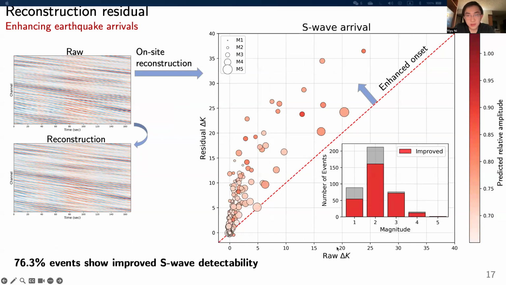The improvement on the S-wave window is more significant, especially for those events larger than magnitude. About 75% of all events show an improved kurtosis from the noise window due to the higher sensitivity of the optic fiber to shear wave motion.